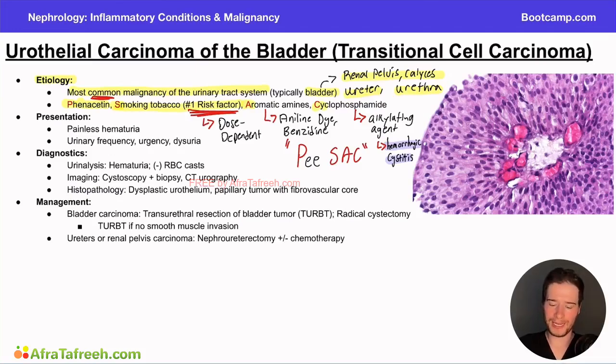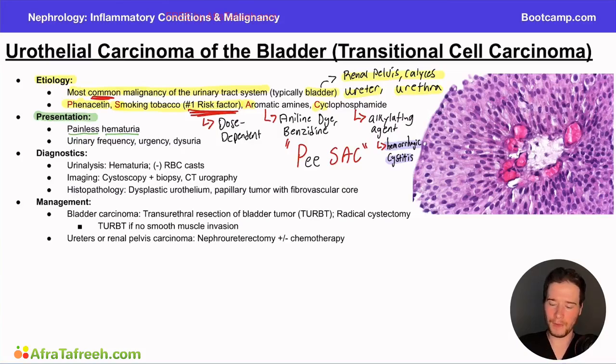Now, moving on to our presentation here, there are a variety of different ways that they will present this to you in a question stem. So there are classic ones that we talk about, such as painless hematuria. Remember in a previous video, I said to associate painless hematuria, or painless red blood cells in the urine, with a malignancy until proven otherwise. Painful, we're going to start by making the association with nephrolithiasis or kidney stones just because that's the most likely. However, there are a few other things that can cause painful hematuria as well. But when you see painless, the first thing I want you to do is think about a malignancy in the urinary system.